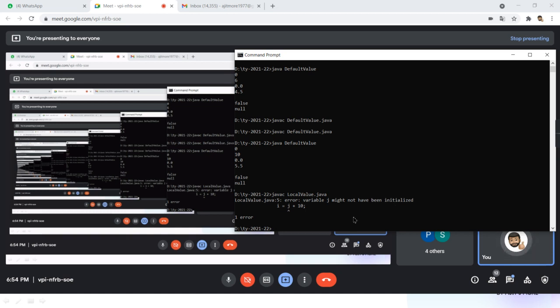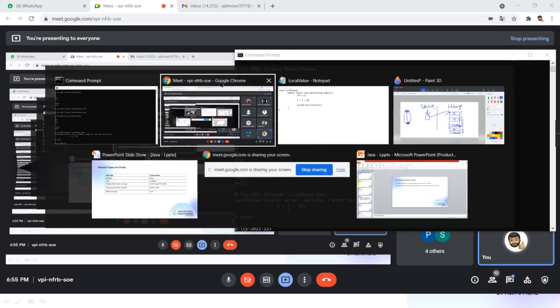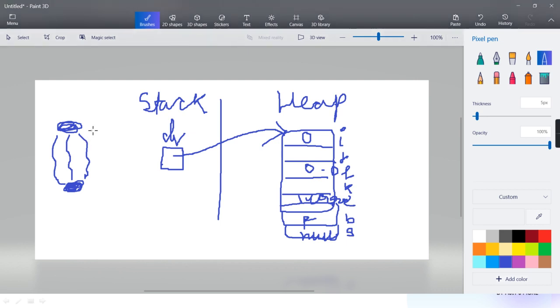Why is it like that? Because I told you in this diagram: the point where it is declared and the point where it is first used, in between, in all the paths reaching the use, that variable must be initialized. And if it is not, it gives an error.